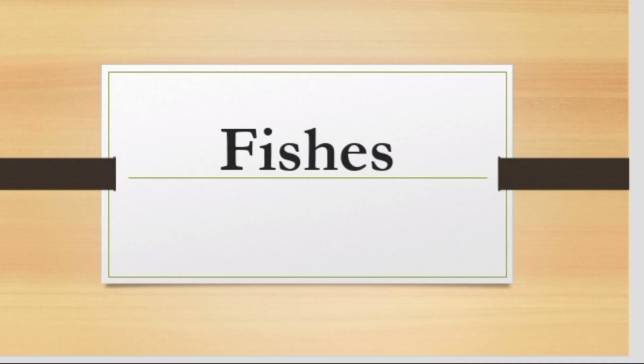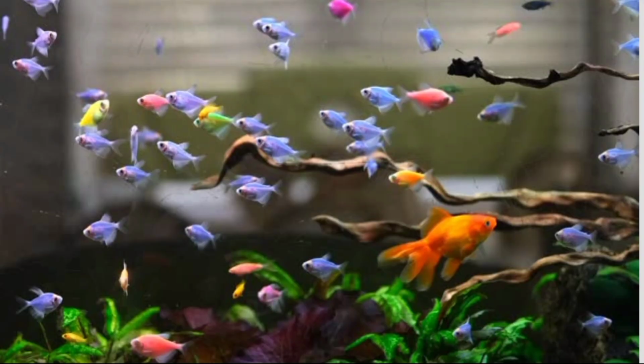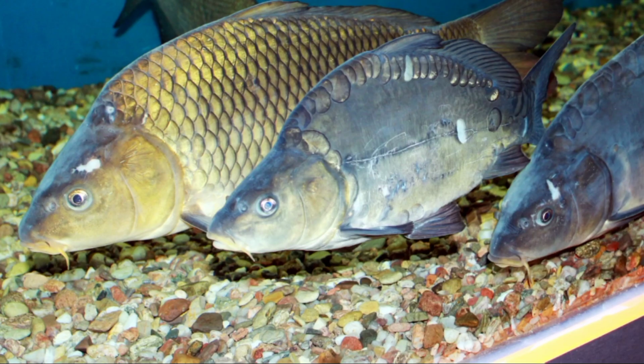Now fishes. Fish fauna is very rich and we see the dominance of cyprinids. So this is all about the Oriental Region.